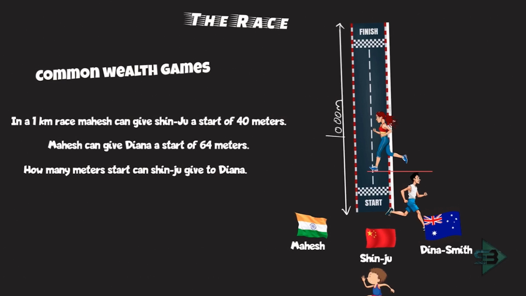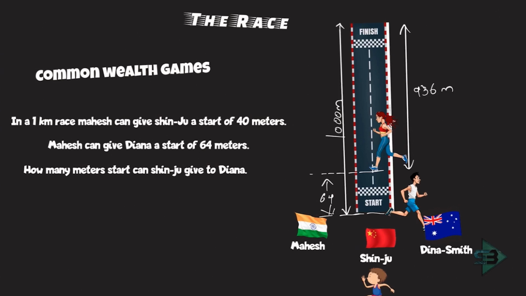So if in the entire race Mahesh is running 1000 meters, how much will Dinah run? Dinah is already 64 meters ahead of Mahesh. So Dinah will run 1000 minus 64, which comes out to be 936 meters.